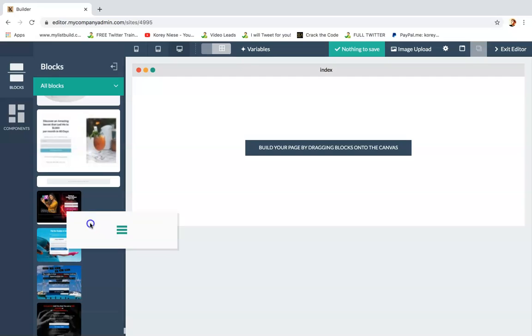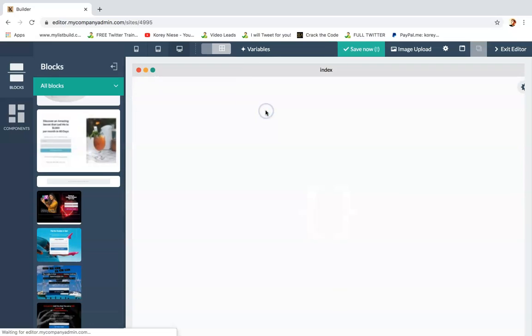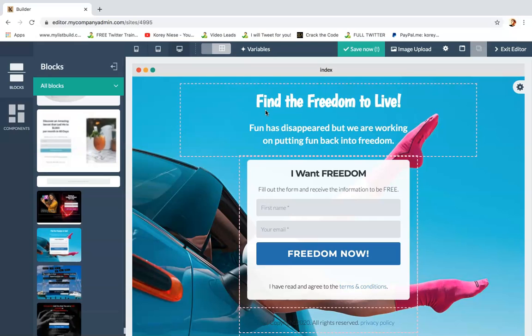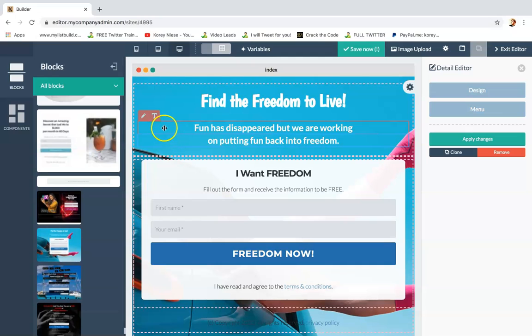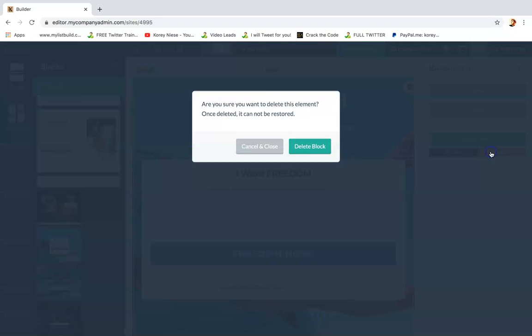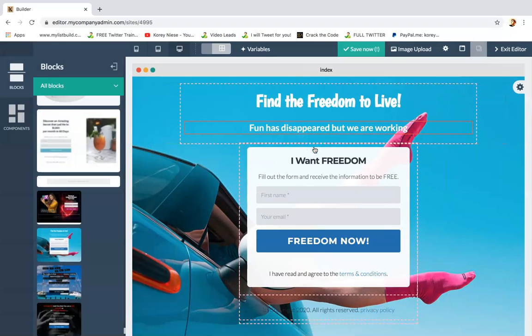So you just click it, you drag it, and you drop it. That's why it's called the drag and drop editor. And then you want to click on the text here if you want to change out the text however you want. I'm just going to leave it the same. And you can remove chunks of text or chunks of the page that you don't like. If you click that pen, that edit icon button, you can go ahead, remove that whole section, delete block. All right.